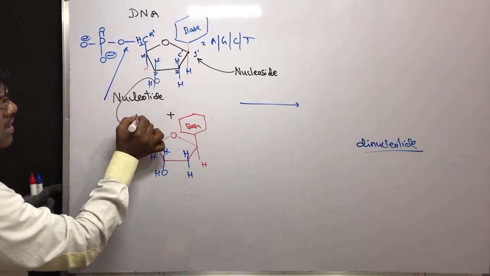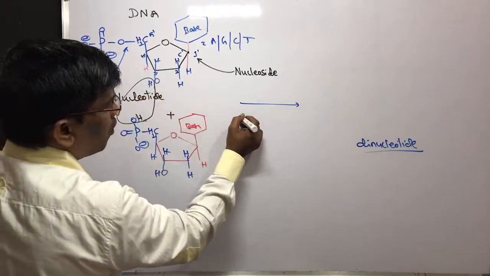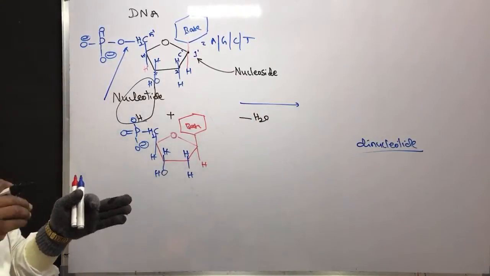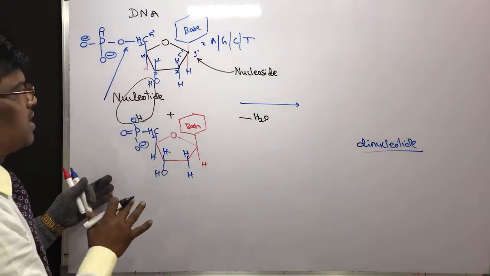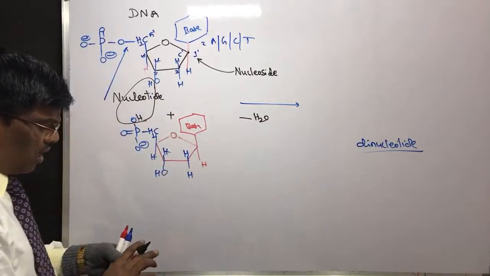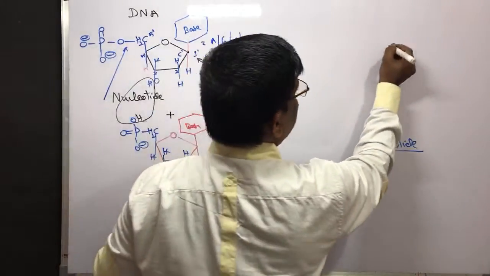For example, it is an acid, it is going to have hydrogen, and it is going to lose a water molecule. How and why it takes place is different chemistry. For your understanding, upon losing a water molecule, it is going to give the dinucleotide. Let me write dinucleotide.